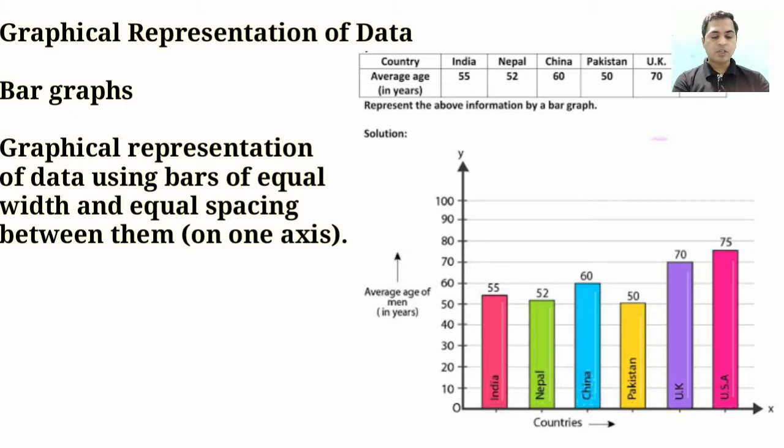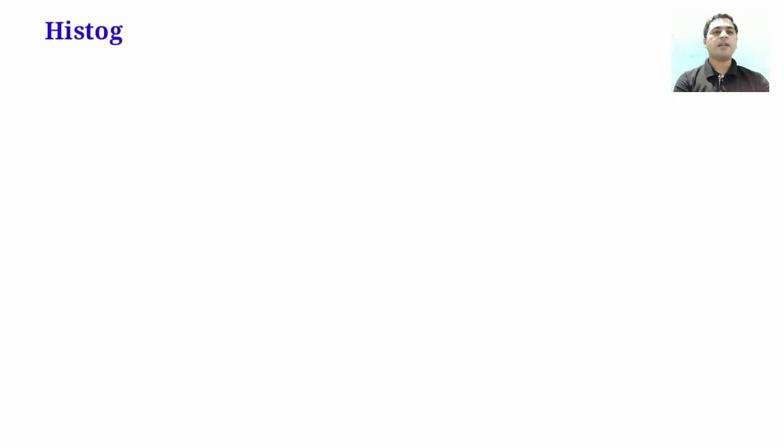So students, here you can see that on the x-axis we have considered countries, and on the y-axis we have denoted the average age, right students? So in this way, separating each bar with equal distance and equal spacing and representing the data is known as a bar diagram or bar graph of data, right? Okay dear students, now moving to the next topic, histogram.